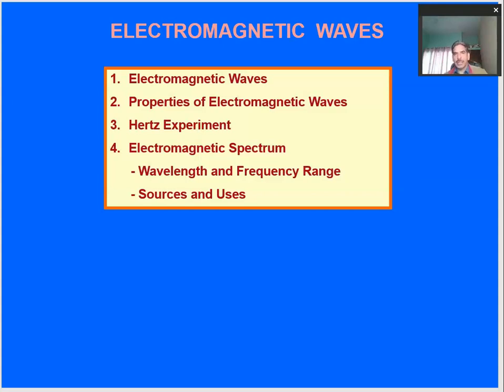On the other side, the non-mechanical waves are the waves which do not require any material or medium to propagate. They do not require any motion of the particles of the medium, right? So these are called non-mechanical waves, and these are also given the name electromagnetic waves. So here we will talk about electromagnetic waves, what these are and how the concept or understanding of electromagnetic waves comes into existence. So let us try to start.